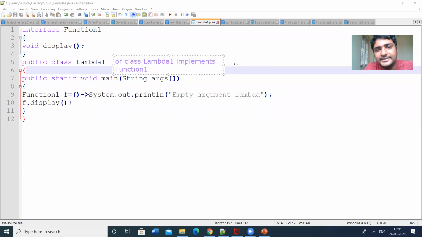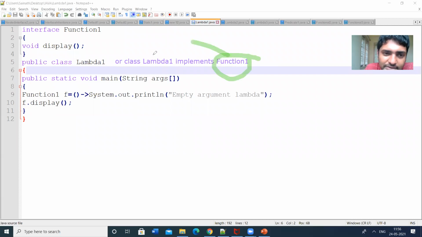This is the syntax we generally follow. In order to implement this interface, we need to create a class.